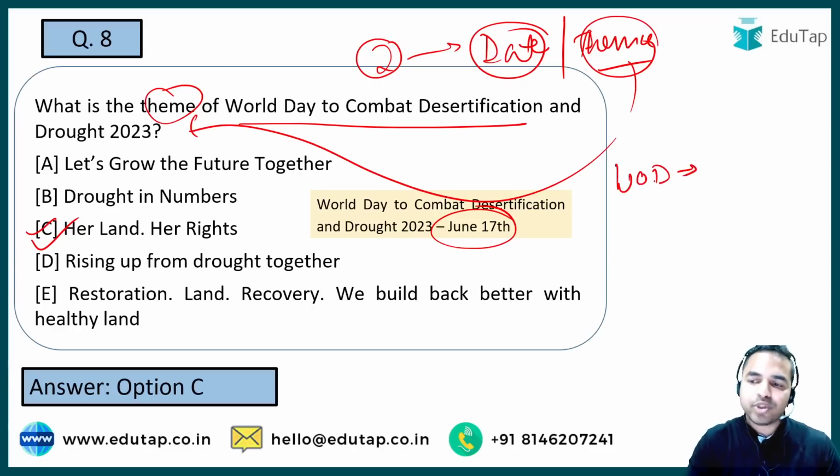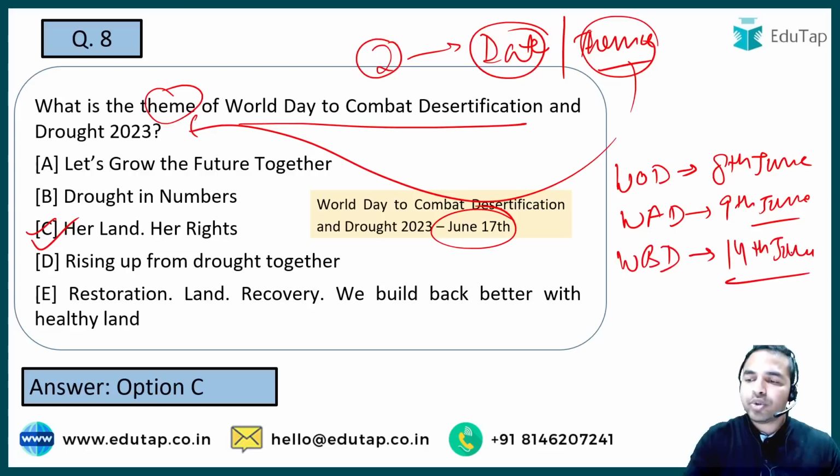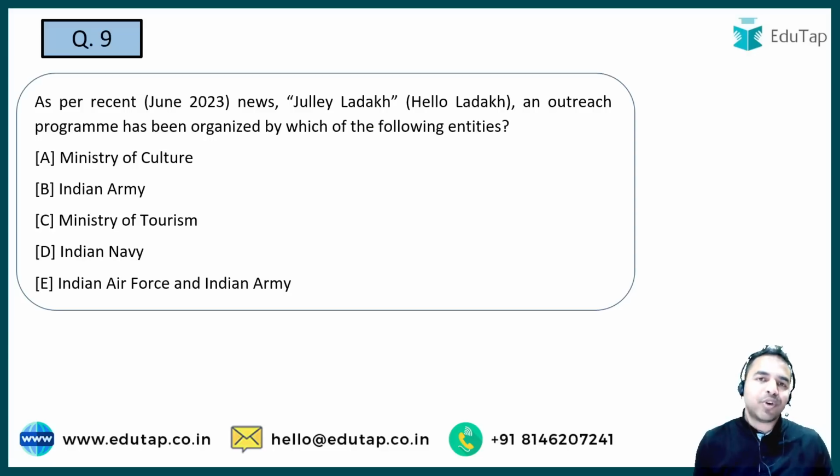celebrated in the month of June. And what was the date? It was 8th of June. Now we also know World Accreditation Day, it was being celebrated on 9th of June. Apart from that, we also know World Blood Donor Day. On which date is it being celebrated? It is being celebrated on 14th of June. Okay, so guys, that's how you are required to remember all such days which were there, because they can be asked in the exam. Now let's move on to the next question.